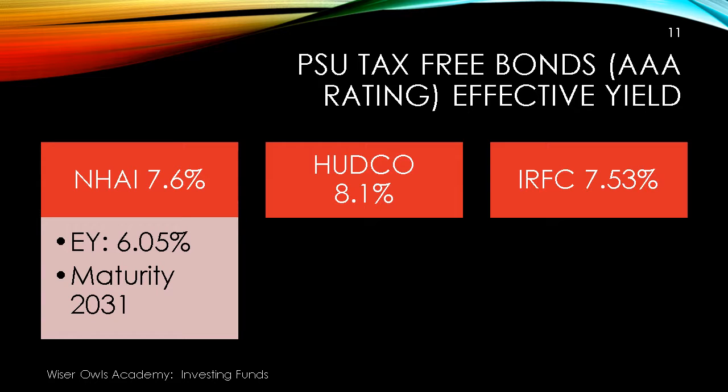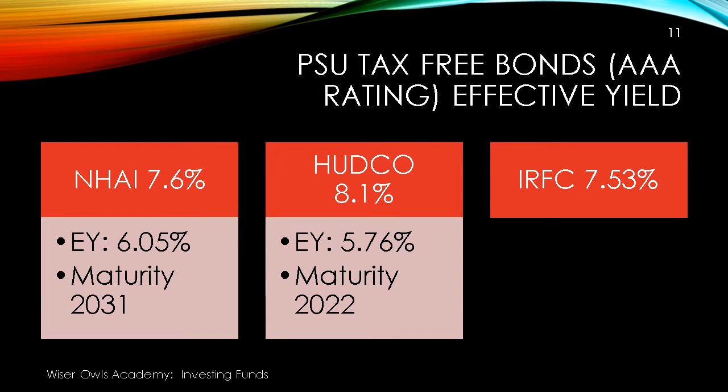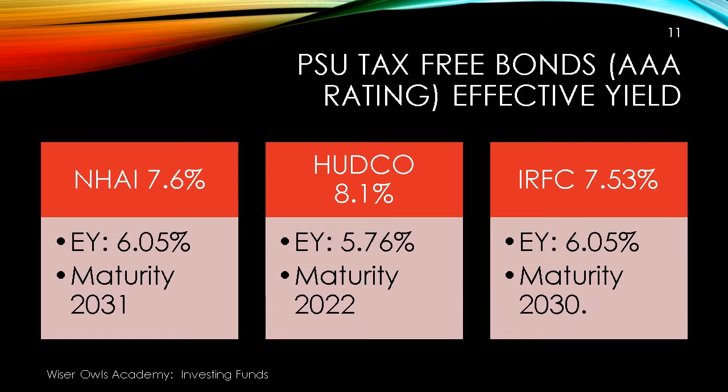And here are the returns. The Highway Authority of India gives you a return of 6.05. HUDCO is slightly lower than that, 5.76. And the IRFC is once again 6.05%. This is the tax-free return. This is still higher than the 4.7% return that we were getting after paying taxes on nationalized or large private banks. And you can see the maturity dates. They are more than 10 years in the future from now, 15 years to more than that.